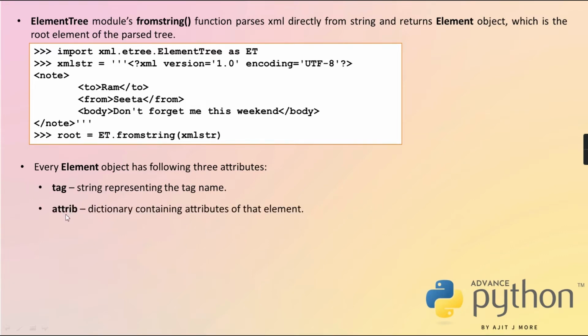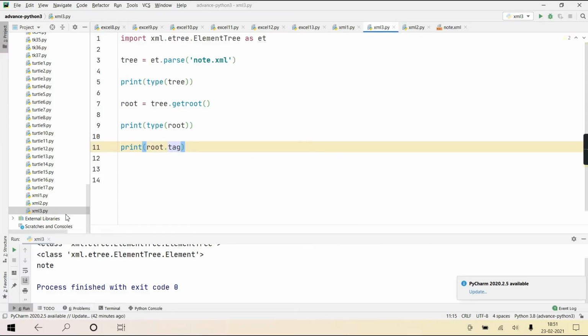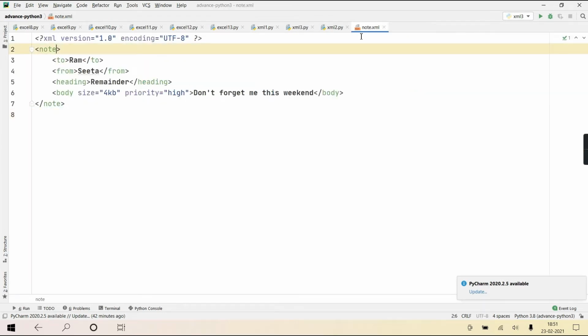Okay, then second is attrib. This attrib is going to be a dictionary containing all the attributes of that element. Clear? All the attributes. And I showed you the structure. The attribute name will act as a key and the attribute value will act as the value of that key. For example, suppose in my note.xml, for root also I have given some attributes.